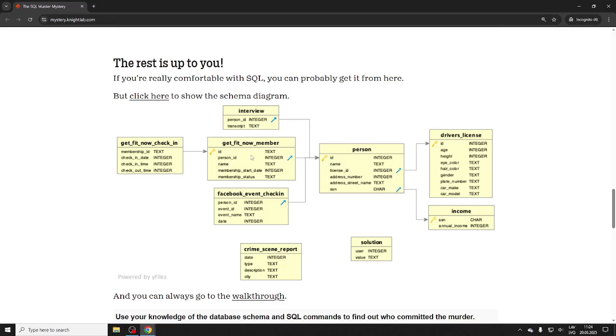So, again, we see that some tables have a primary key. For example, in the Facebook event check-in table, you don't even see a primary key. You don't even see a person ID, but you can see this is the foreign key. So it looks like event ID is probably the primary key here.